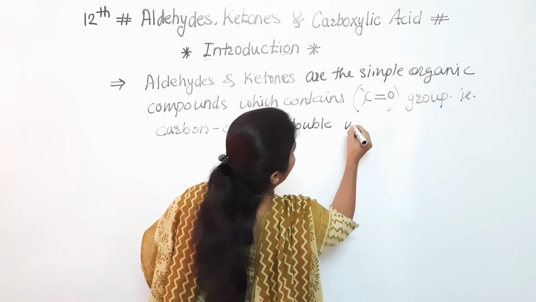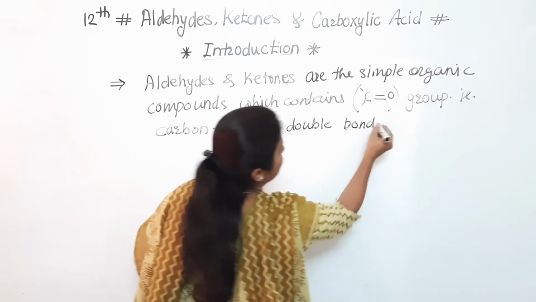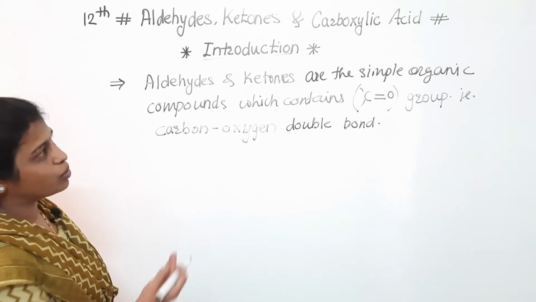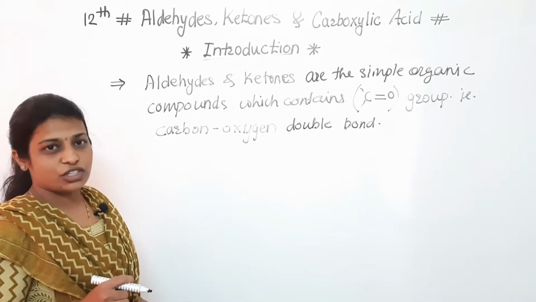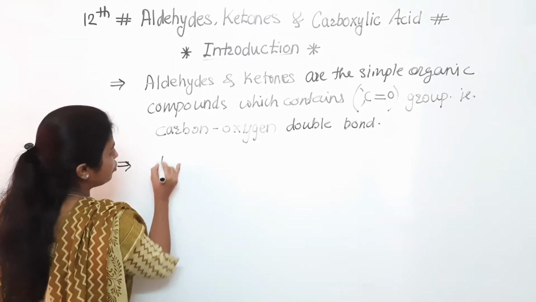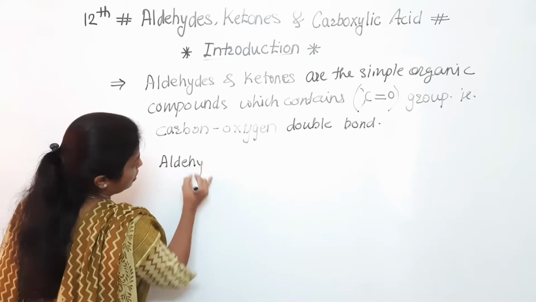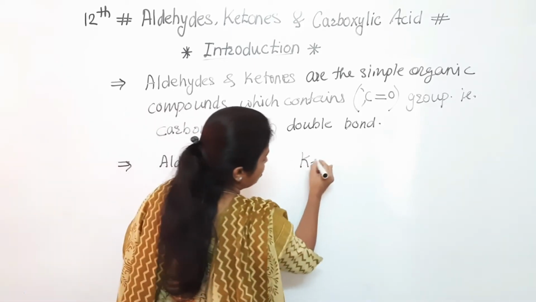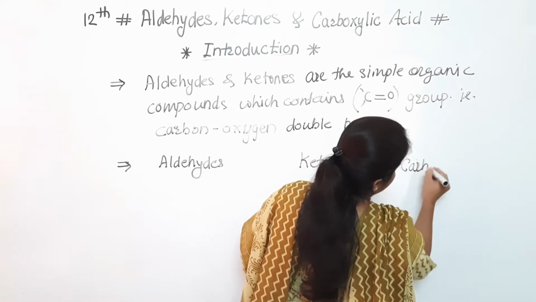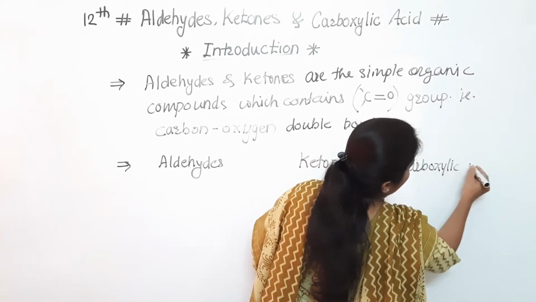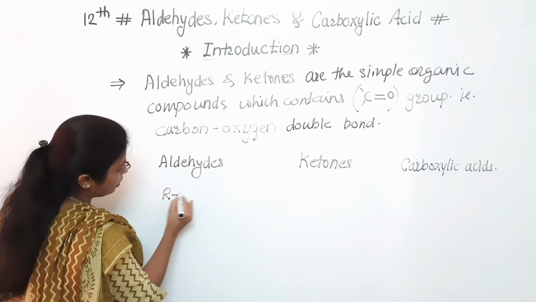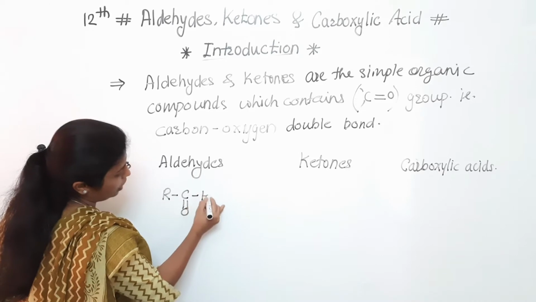In that we have seen what is meant by aldehydes and ketones exactly. In carboxylic acid also, you will say, ma'am, there is also a carbon oxygen double bond. But if we consider aldehydes, ketones and carboxylic acids, if we consider their functional group, in aldehydes R C double bond O H is there.